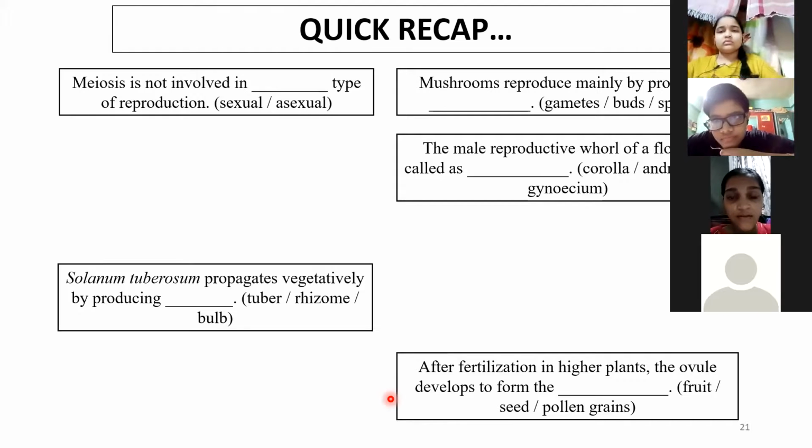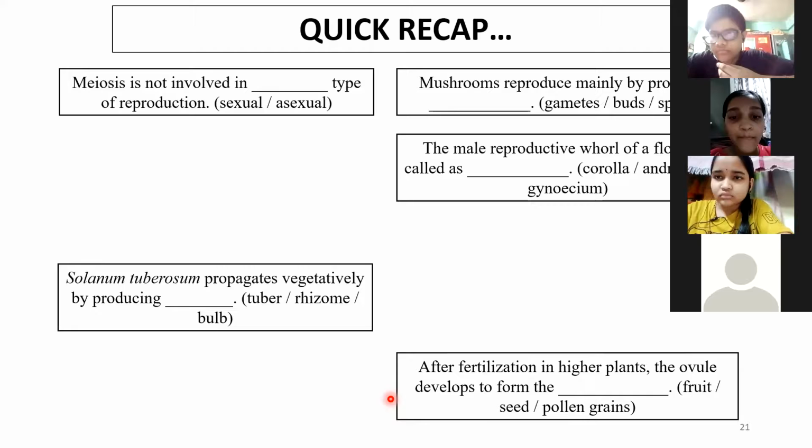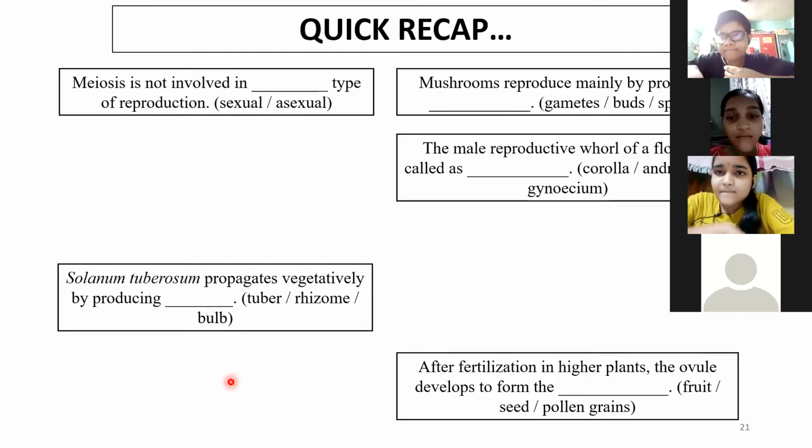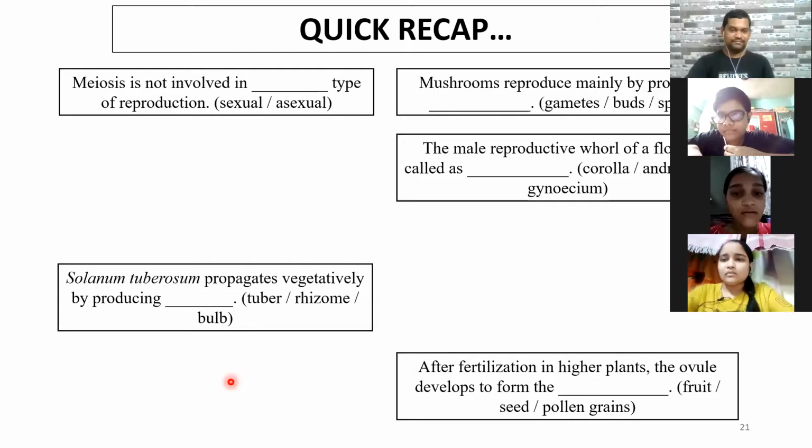After fertilization in higher plants, the ovule develops to form the pollen grains. Okay. Harsha. Fertilization सब हो गया तो फिर pollen grains का क्या जरूरत है? Fruit. That's again wrong. After fertilization, ovule develops to form the seed and ovary develops to form the fruit.